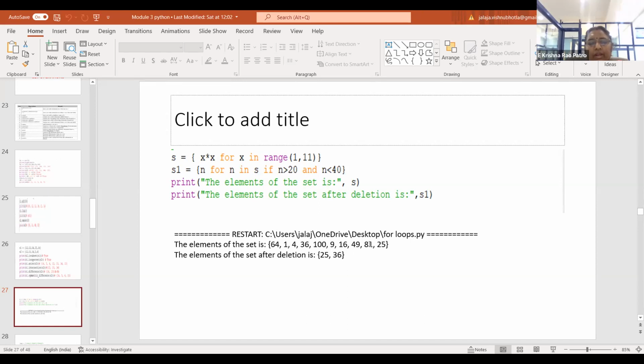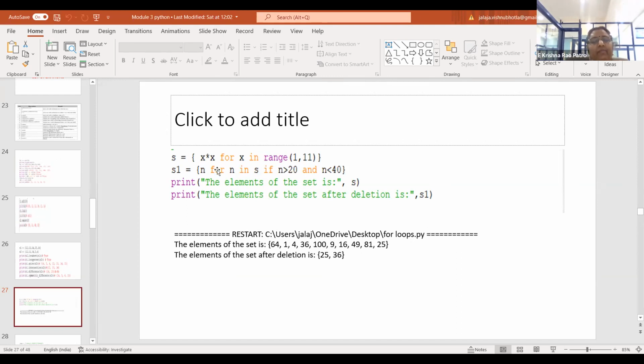Why are they not in an order? Because a set is an unordered collection, so it has displayed them in a random form. You can observe this. Here, 64 is the square of 8, 1 is the square of 1. So it is an unordered collection of the elements.